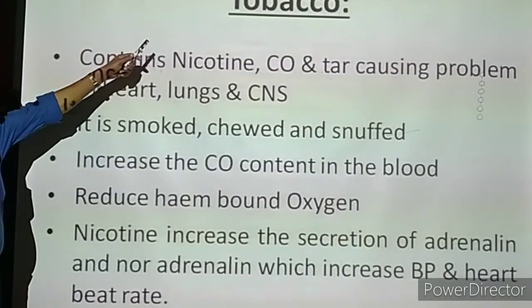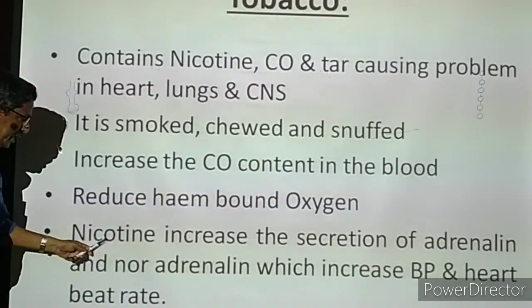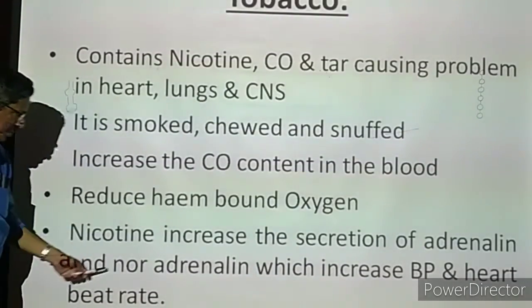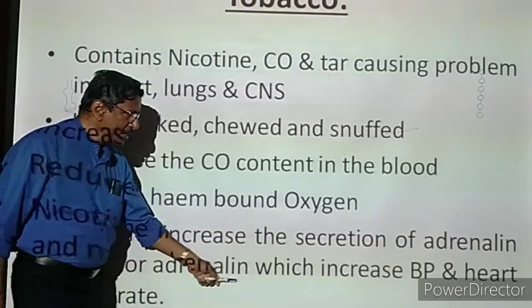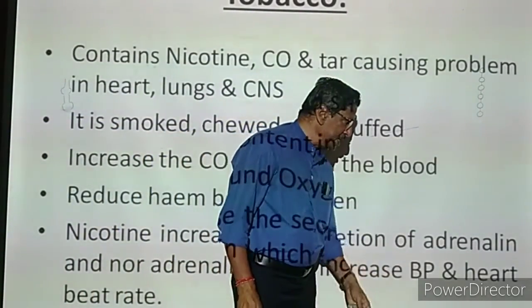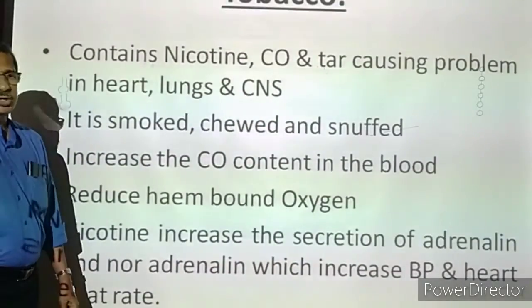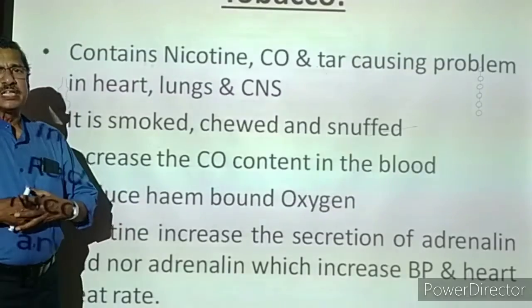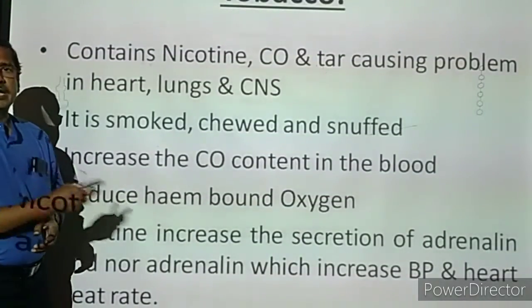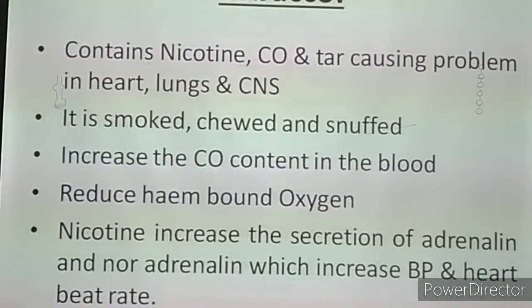But when we are consuming this tobacco, what is there in the tobacco? Nicotine. The nicotine stimulates the gland to produce adrenaline and noradrenaline, which increase blood pressure. The blood pressure is simply increased. Then it also increases the heartbeat rate, as a result of which anywhere the blood vessels may burst open, and a heart attack will come. So that is the problem due to the consumption of this tobacco.